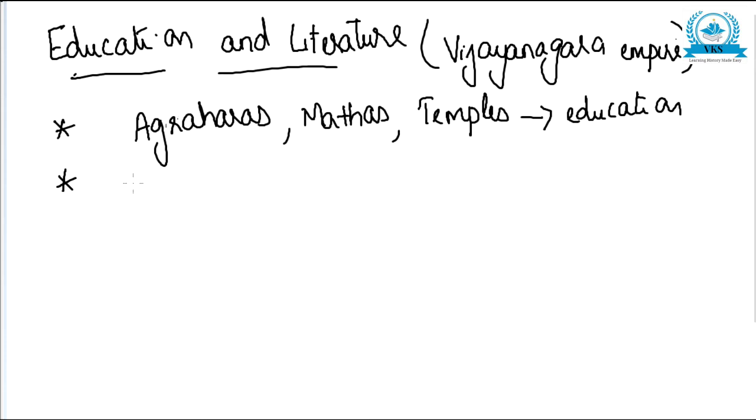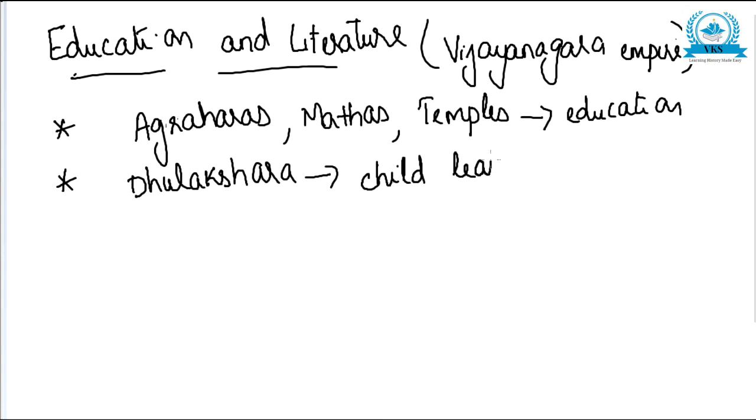There was a special system of education during the Vijayanagara period called Dhulakshara. It was a system in which the child learned to write in sand. Dhul means mud or sand, and Akshara means letters. So Dhulakshara is where a child learned to write in sand.